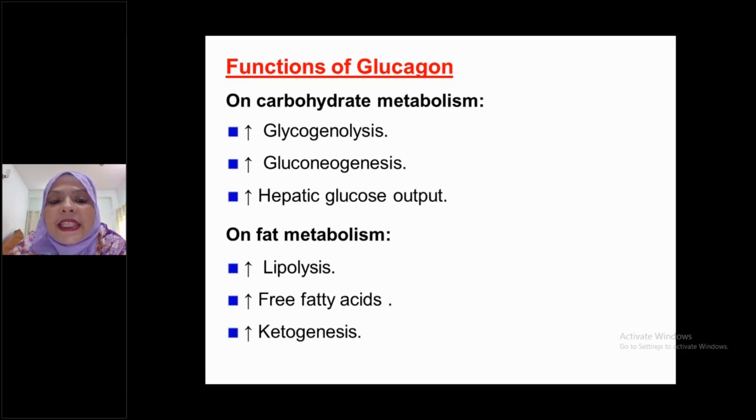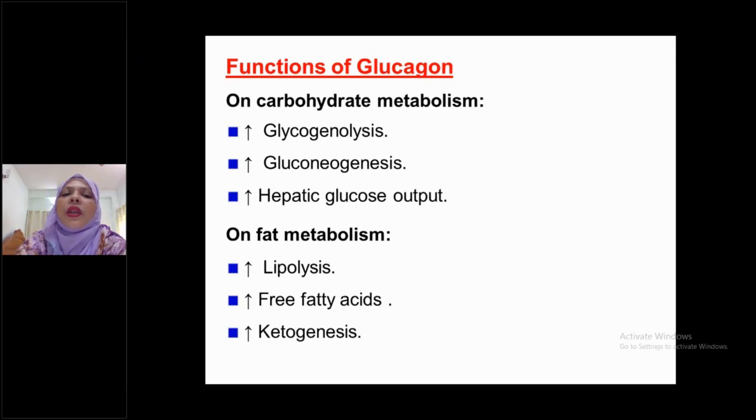Insulin is an anti-diabetic, anabolic hormone, anti-catabolic, anti-ketogenic, anti-lipolytic. But glucagon, I have mentioned, is a glycogenolytic hormone, gluconeogenic hormone, lipolytic hormone, ketogenic hormone, and it also has calorigenic action.